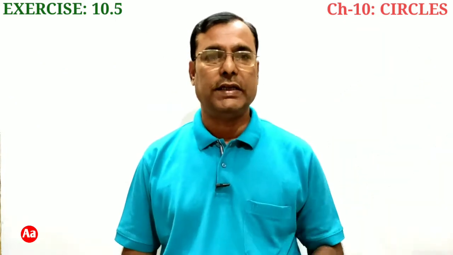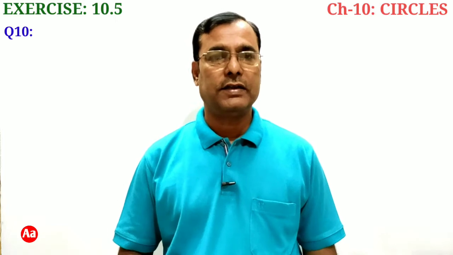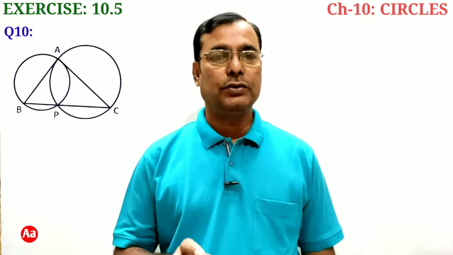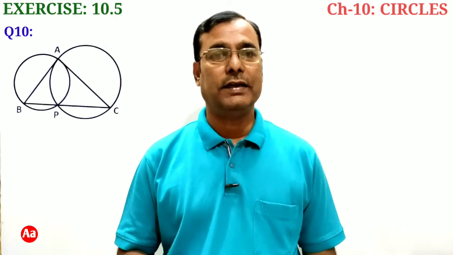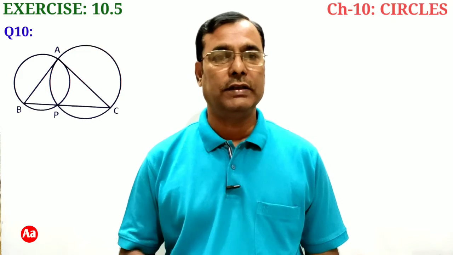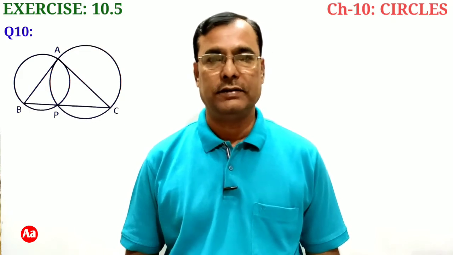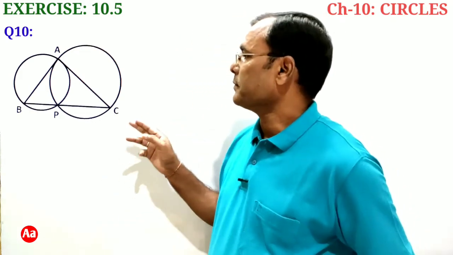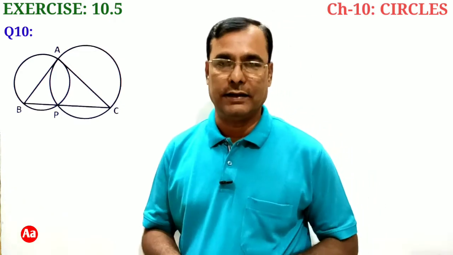Now question number 10. If circles are drawn taking two sides of a triangle as diameters, prove that the point of intersection of these circles lie on the third side of the triangle. In this figure, ABC is a triangle.